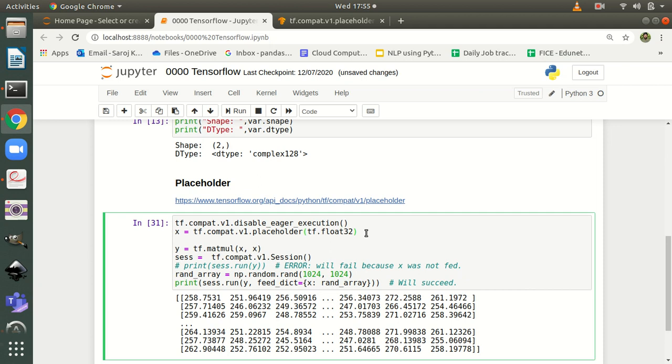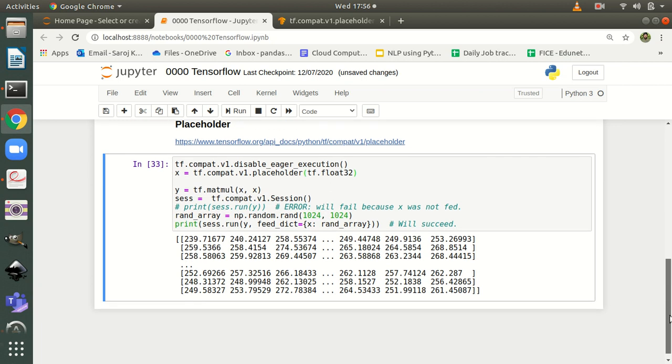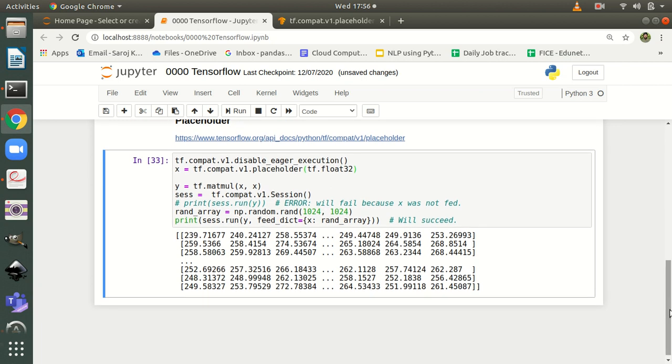But suppose I do it this way, that means I am fixing the shape with 1023 and 1024 and executing this one. You will get an error, because I am fixing the shape as 1023 by 1024 but feeding with 1024 rows, so this creates a mismatch. Better not to provide any shape here, and let's execute, you will get the correct answer, because shape is not a fixed thing in a placeholder. Thank you.